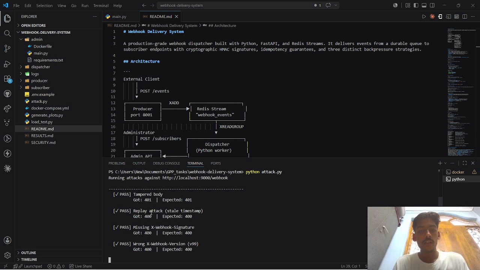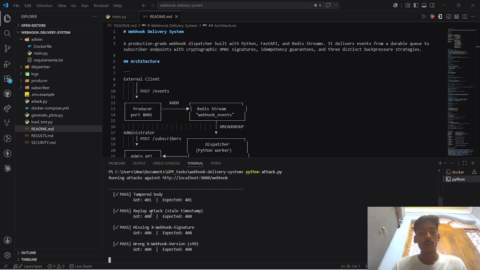And finally, Redis Consumer Groups provide crash recovery. If the dispatcher fails while processing events, pending messages remain in Redis and are redelivered when the dispatcher restarts. This ensures no events are lost.